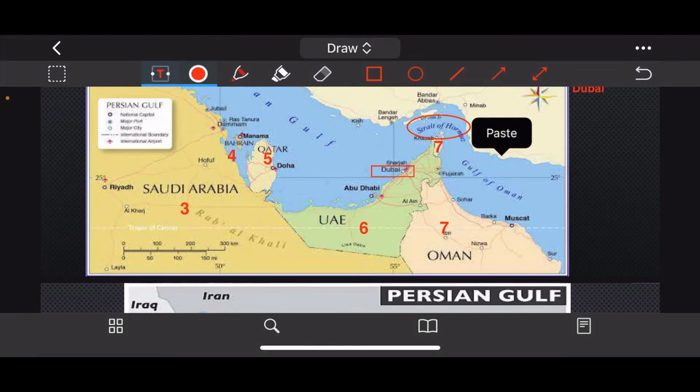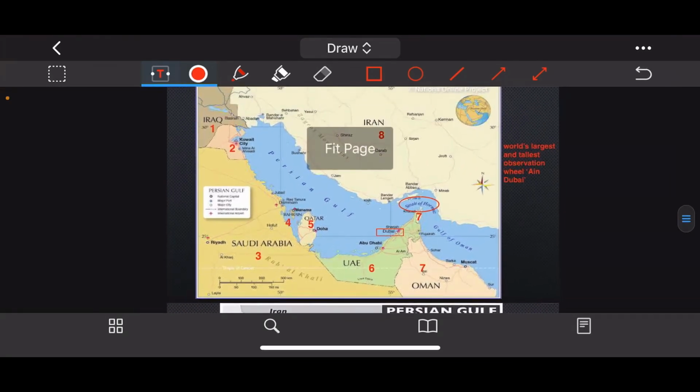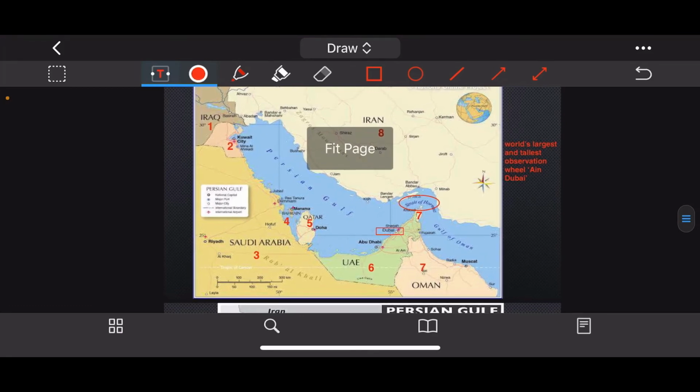That is why the Strait of Hormuz, this is a very strategically important area. Strait of Hormuz is a very strategically important area because Persian Gulf is the region of many oil fields. So many tankers or many ships, they pass through this region. So this is strategically very important. Choking of this point can actually hit the oil supply in the region. Okay. So now Strait of Hormuz is located between Oman and Iran. Okay, and the eighth country over here, it is Iran, as you can see.